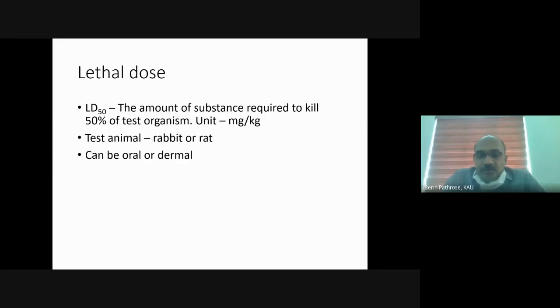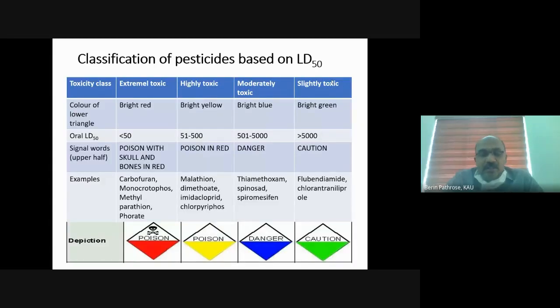Yes or no? Yes. Okay, then we will see the classification of pesticides based on LD50. I think you are familiar with the red, yellow, blue, green triangles on pesticide bottles. I am just refreshing you. We have four colors: red, yellow, blue, and green. Don't forget the warning words above that triangle.